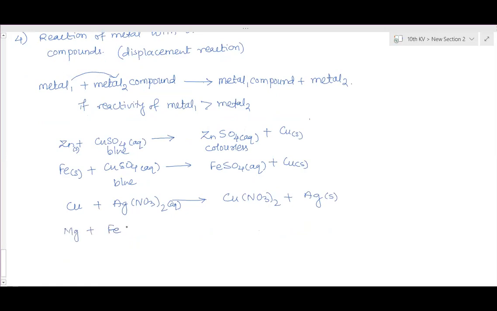Magnesium plus iron chloride. Magnesium chloride is formed plus iron gets separated. Okay, so this way the displacement reaction takes place. A more reactive element displaces the less reactive elements from its compound.